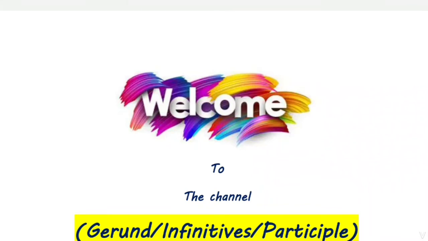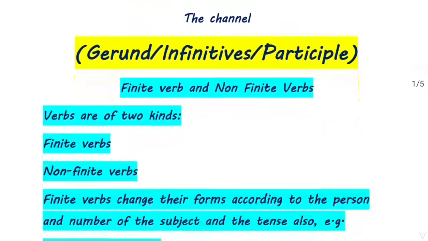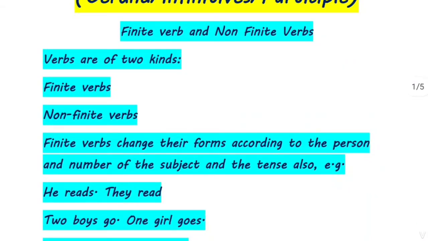In this video, we will learn about gerunds, infinitives and participles. So what are these? These are the non-finite verbs. Now, what are non-finite verbs? Verbs are basically divided into two kinds. First, finite verb. Second, non-finite verb.